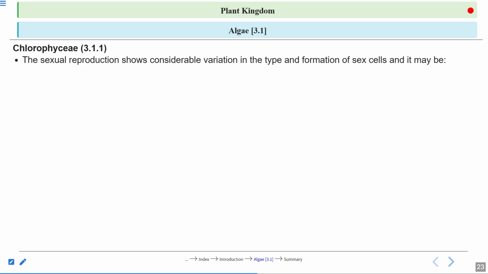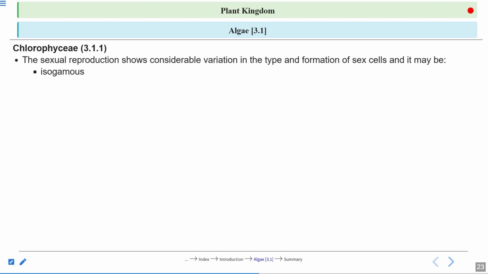Chlamydomonas is shifted to the Protista, but when you see Volvox, one cell, this is the colony now. The Volvox cell looks like a single Chlamydomonas, and all those Chlamydomonas-like cells are combined to form a colony like this. So in that also you can see they have the cup-shaped chloroplast. Sexual reproduction shows considerable variation in the type of formation of sex cells, and let us see that.